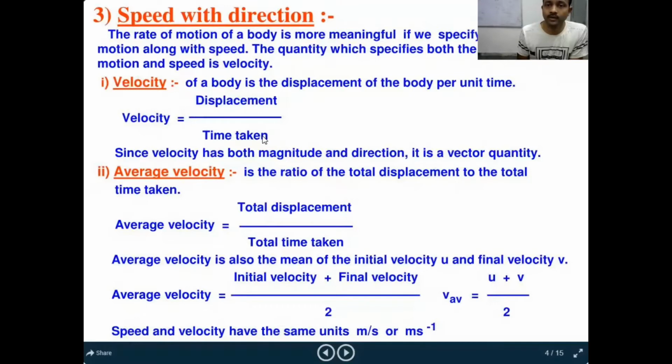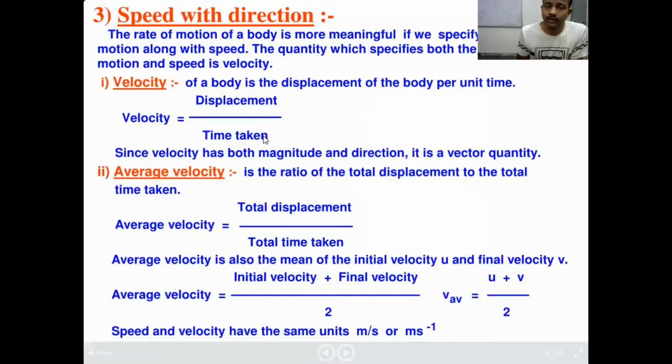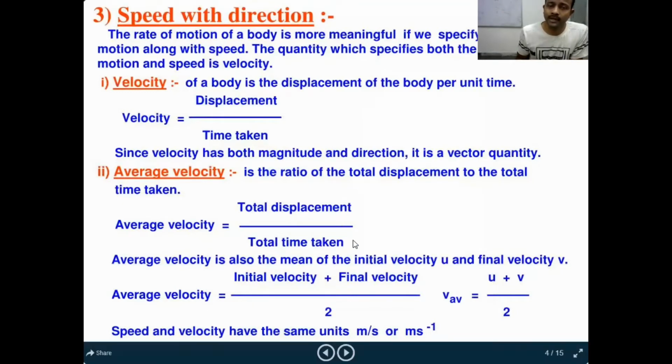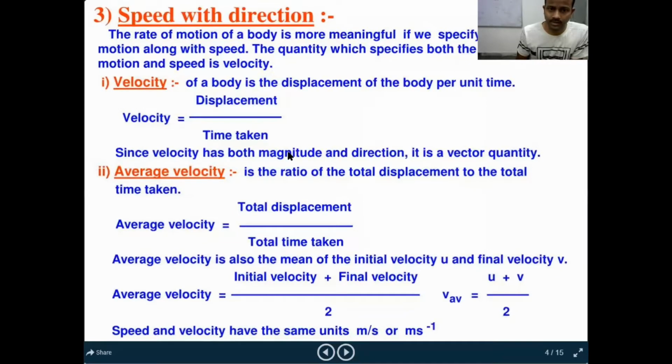Okay, velocity is a vector quantity, speed is a scalar quantity, and both have the same units, meter per second or kilometer per hour. Next, average velocity. Average velocity means the total displacement by total time taken. Average velocity equals total displacement by total time taken. We call that average velocity, right?